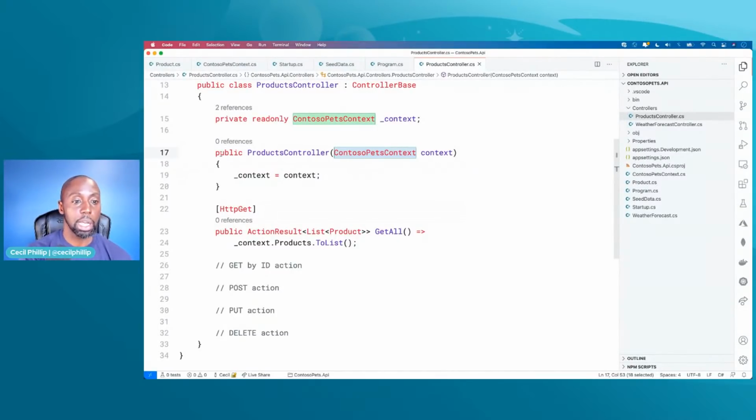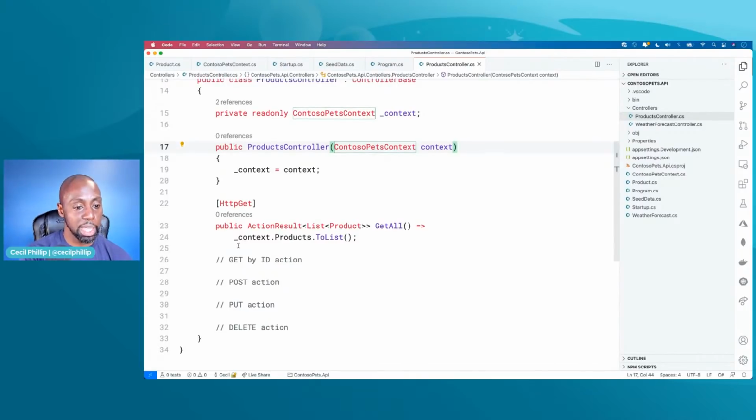But how exactly is it going to receive this? We're not going to create it. ASP.NET is going to create it. And like I told you before, this is like the controller shopping list, right? It says, hey, I need this thing. And ASP.NET is going to be like the good little citizen that's going to go find out how to create a context and provide that to the products controller.